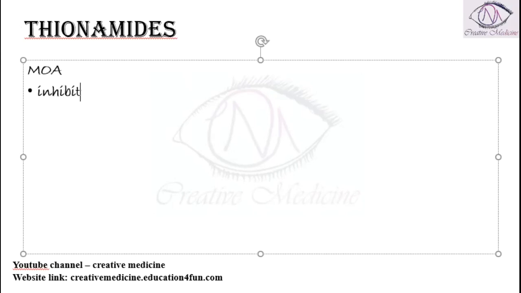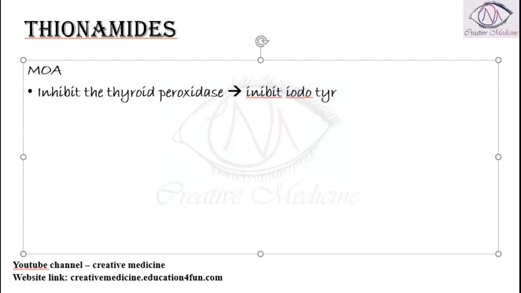These thionamides will actually inhibit the enzyme thyroid peroxidase. Thyroid peroxidase is responsible for formation of monoiodotyrosines and diiodotyrosines. Because it inhibits the enzyme thyroid peroxidase, it thus inhibits the iodotyrosyl coupling, and thus it inhibits the formation of monoiodothyronine and diiodothyronine, and thus it decreases the production of thyroid hormones, and thus it will inhibit the thyroid hormone production or synthesis.